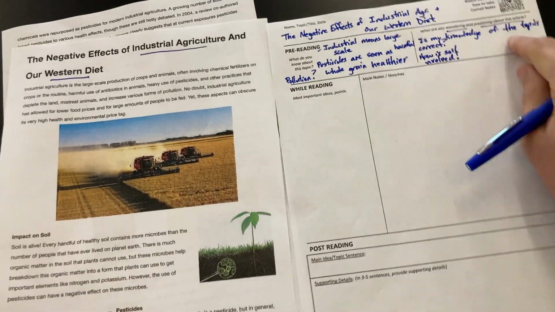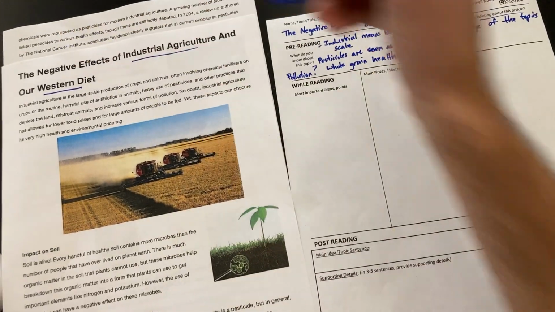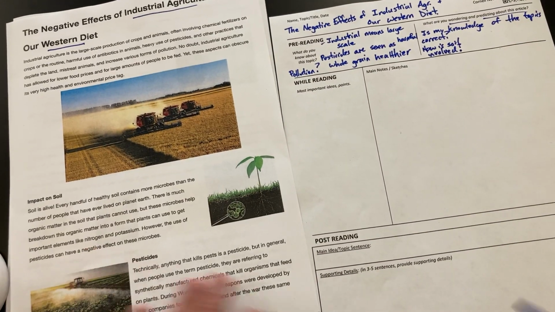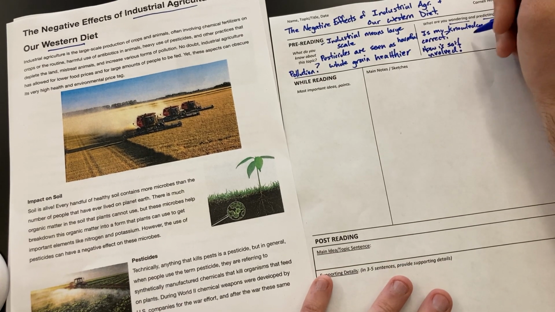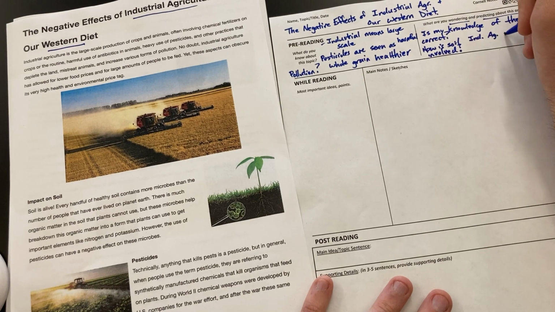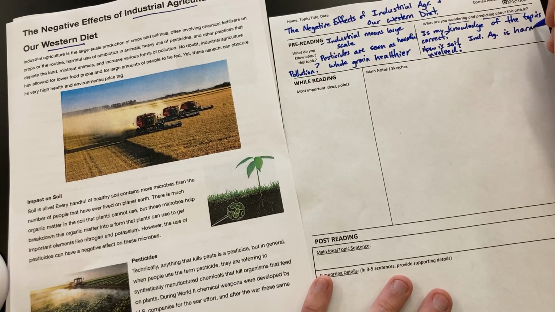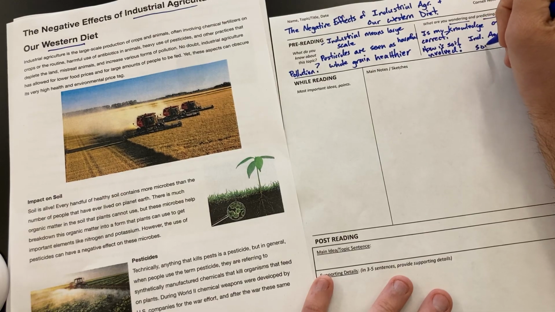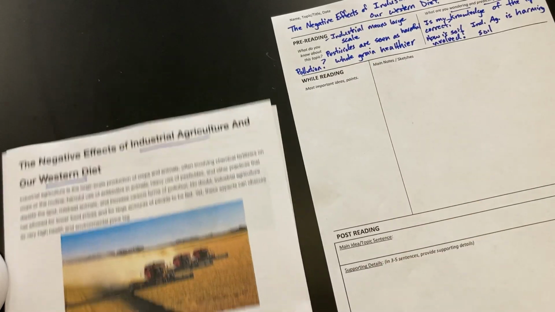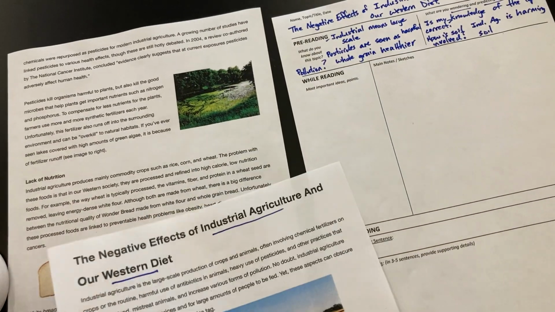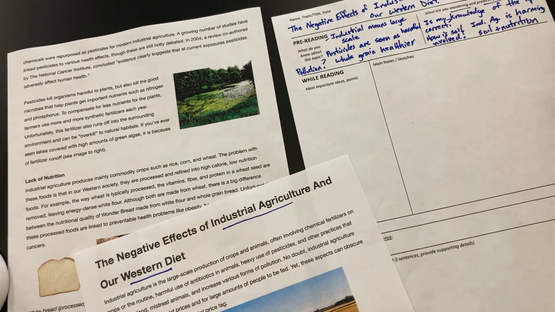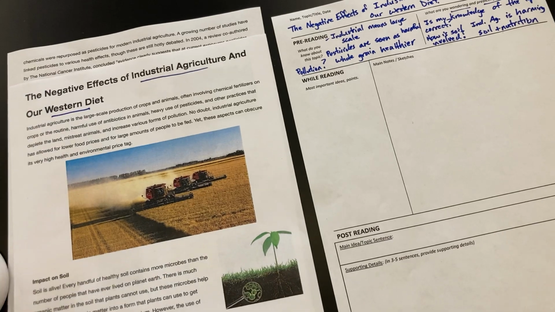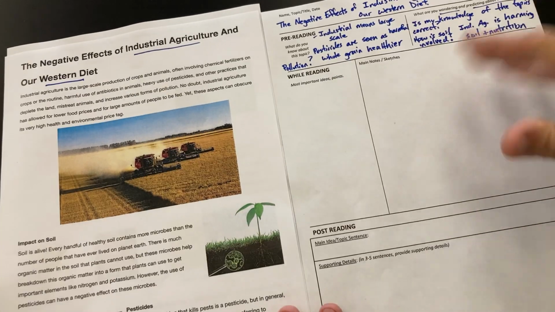And I'm kind of predicting, it says negative effects, and I know pesticides are bad. So my guess is that I'm going to predict that industrial agriculture, and I might abbreviate this, industrial agriculture is harming soil. And it looks like this other thing had to do with nutrition right here. So soil and nutrition, at least that's what I'm predicting. All right. So this helps just prime my brain for the reading so I could have a better conversation in my head as I go through it.